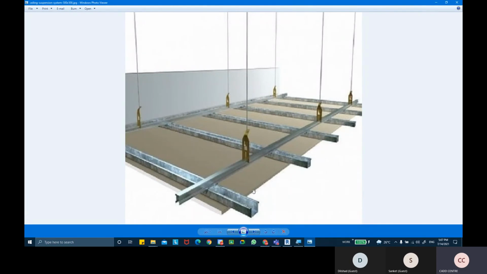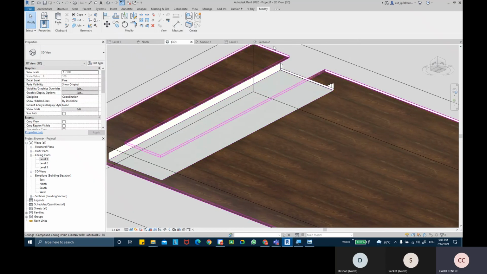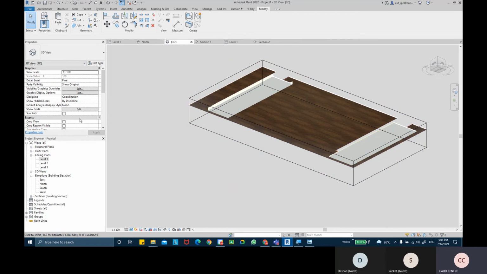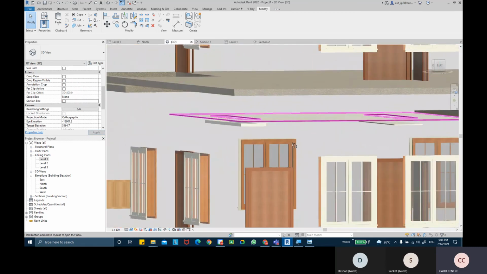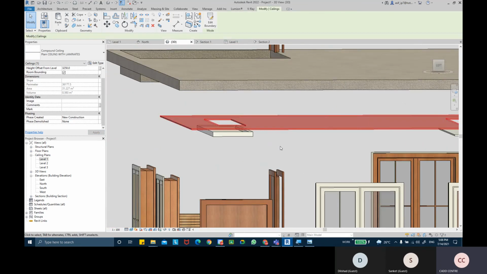So on that, the gypsum board will be mounted, and these channels would then be hung on this basically. So that's a suspended ceiling actually. We need to create this element so that in the project it doesn't look like it's hanging in the air. So we have not created the suspended ceilings basically. We just created that gypsum ceiling at least.